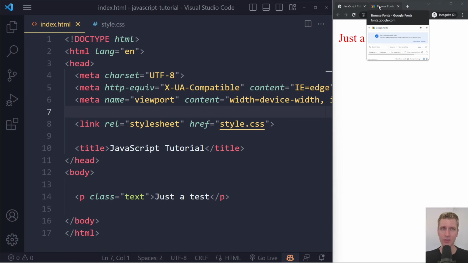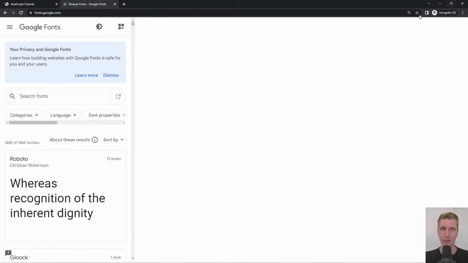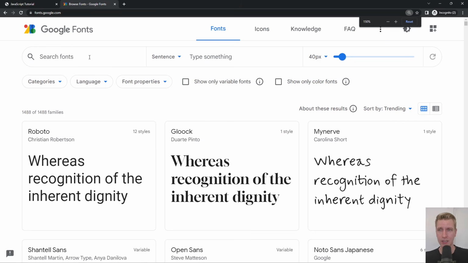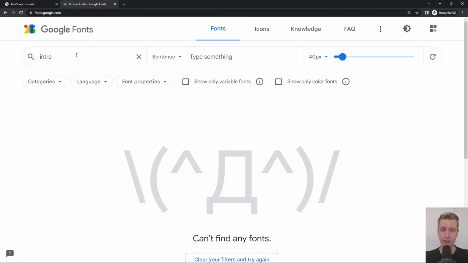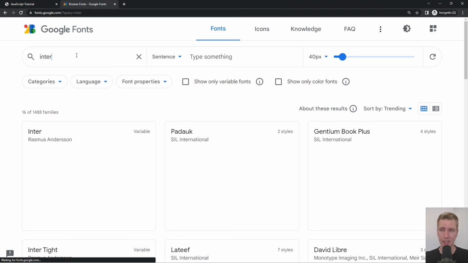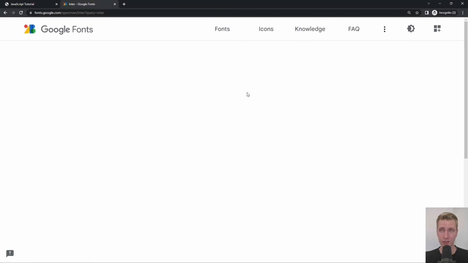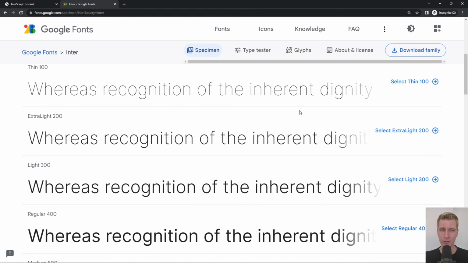So let's say we also want to use a different font. A very popular website to find fonts is fonts.google.com. Google hosts all sorts of very nice fonts. The one that we're going to use for this little project in this video is called Inter. This is a very popular font, also among designers. It's my go-to font. I think it looks very professional.